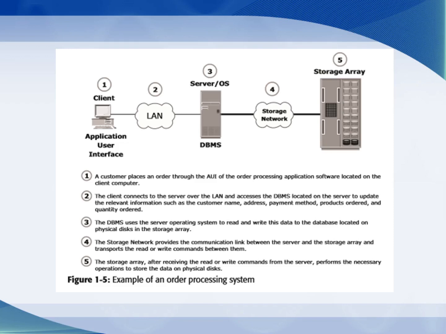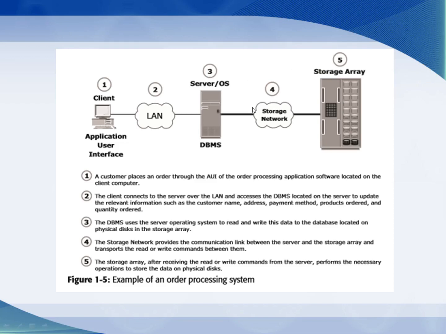This information must be passed from the browser, or from the client side, to the server. And from the server this information is moved to the storage devices. So this is the order processing system.